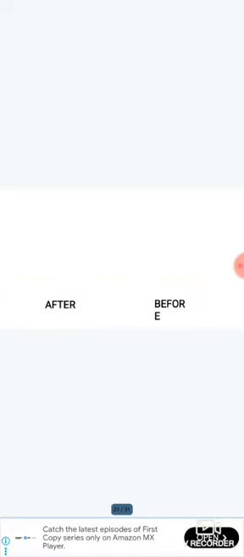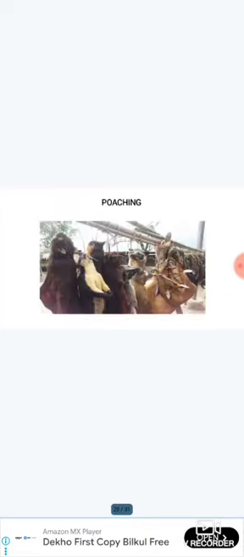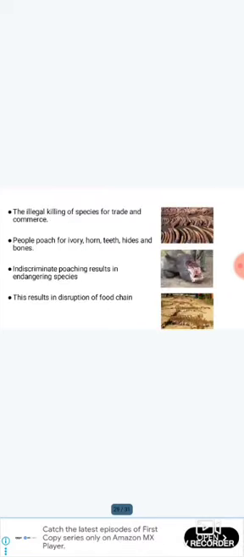Next one is over exploitation. Unsustainable use of biodiversity can result in species extinction by meeting consumer demands. Examples: forests, fishes, birds. And this is the picture after and before. After the exploitation, this type of picture, and before the exploitation, this is full of grasses and forest. Poaching is another example of exploitation.